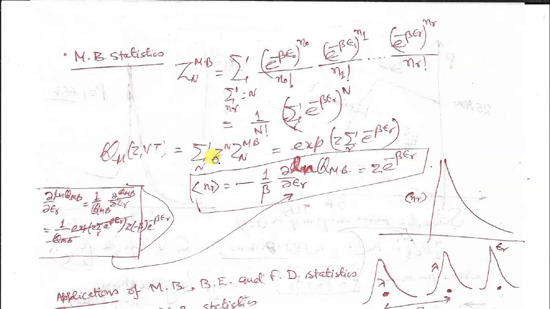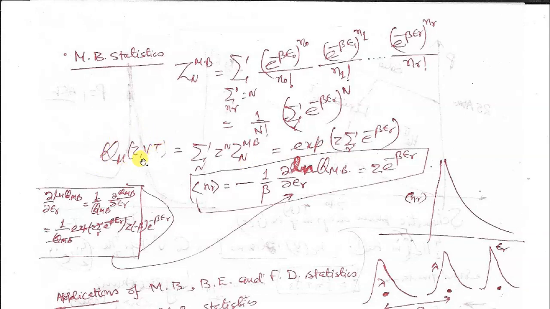This is a series, and you can substitute, and you have an exponential series, e power x. So if you expand this term by n, you will have e power x, where x is z summation over r e power minus beta epsilon r. So this is your grand canonical partition function.